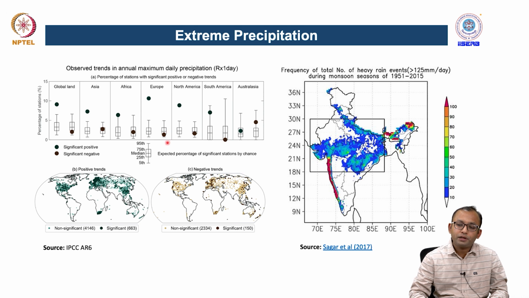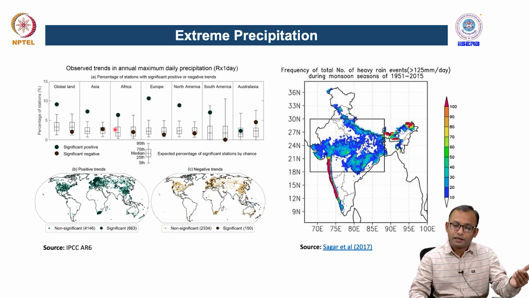If we see the distribution of extreme precipitation events globally, we can see that there are several regions where we have significant positive changes in extreme precipitation events. There are some regions that also show negative changes in precipitation events. Similarly, if you see different regions, for example, South America, North America, Europe, Africa, Asia and Australia, they also show two different types of nature of this extreme precipitation variability. One is suggesting that there are few regions where these events are increasing, and there are few regions where these events are decreasing.